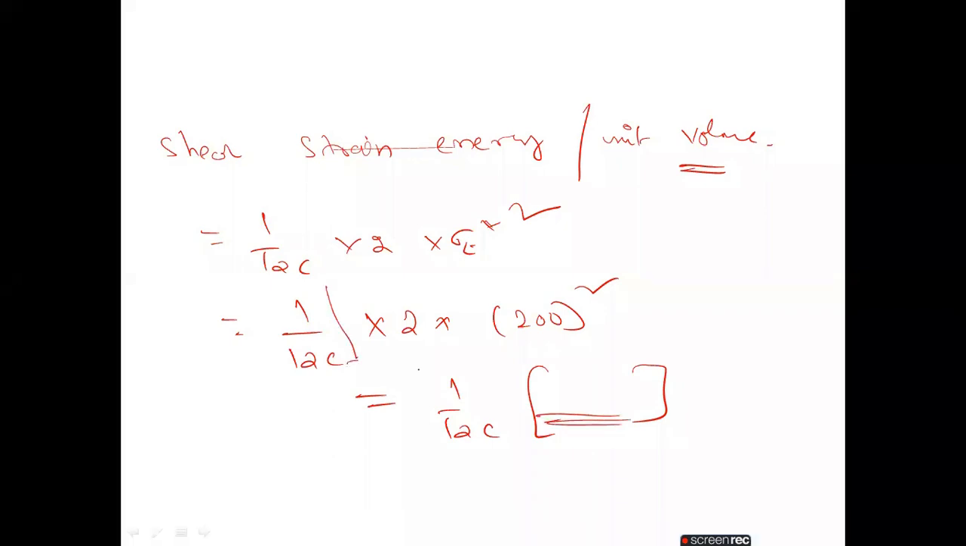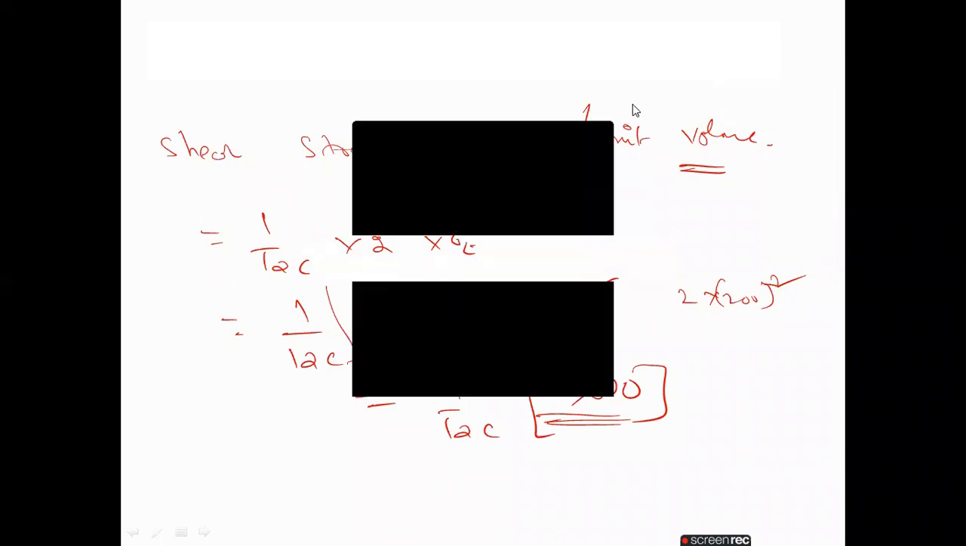How much value do we get here? 1 by 12c I have taken common, 2 into 200 square. How much? The value is 80,000. Yes, Aishwarya, good. Good work. Thank you.